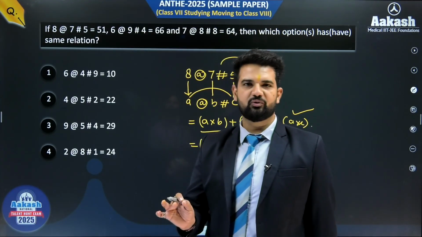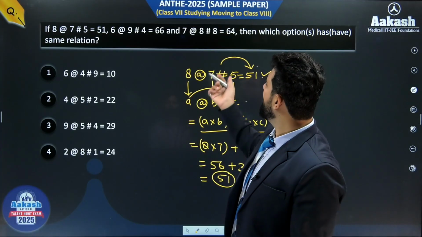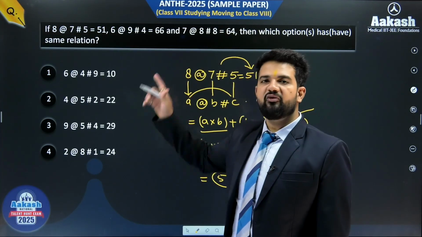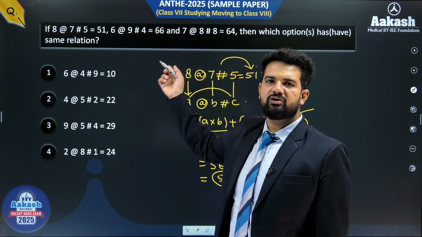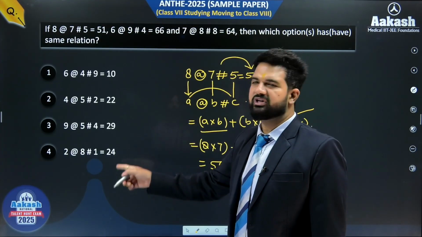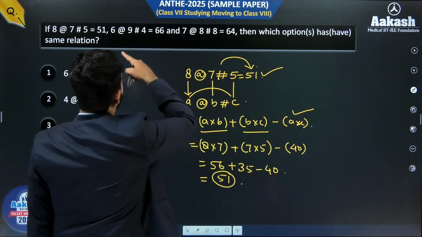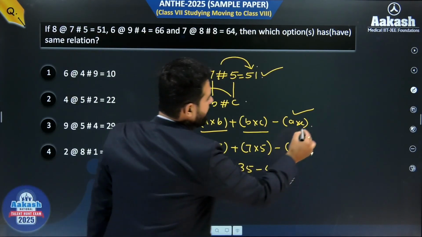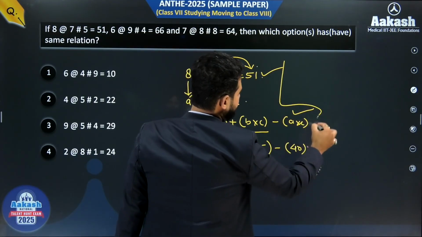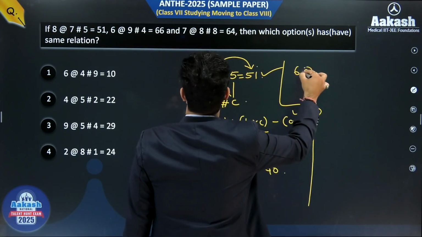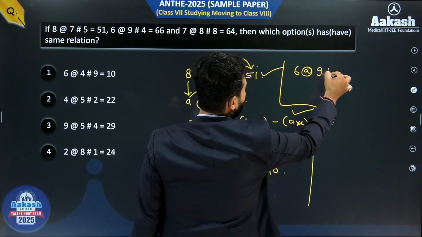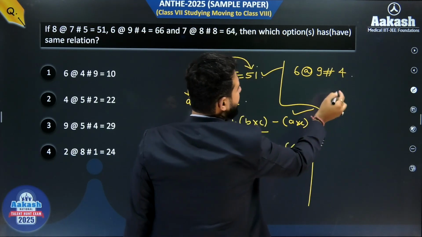Okay. Now come to the second one. We will check it for one more also. If it will be applicable there also, then we will check all the options by this method. Okay, beta. So see, I am doing it for 6 at the rate 9 hash 4. So 6 at the rate 9 hash 4.